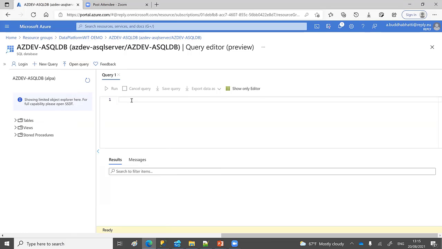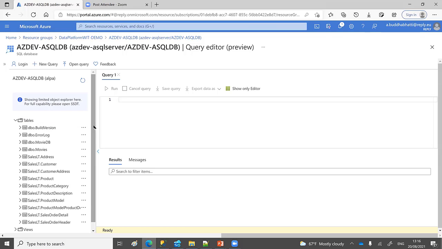So here is your query editor. Here you can do basic queries, but for other complex queries or creation, you need to use SSDT or SSMS or similar tools. Here you can select, view and update, but it's very basic.